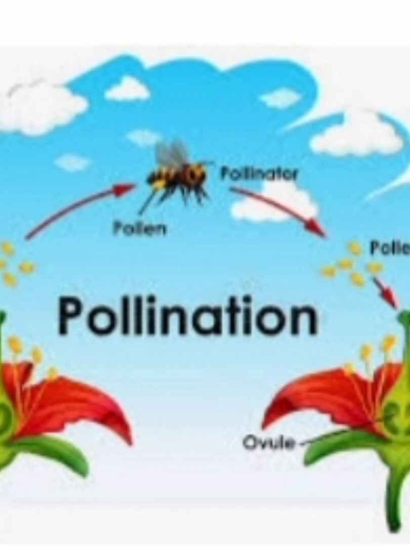So in this way a flower is converted into a fruit, and a flower is responsible for reproduction of the plant, because we can use the seeds to germinate a new plant. That means we are reproducing a new plant. So in this way a flower is important for the reproduction of the plant.